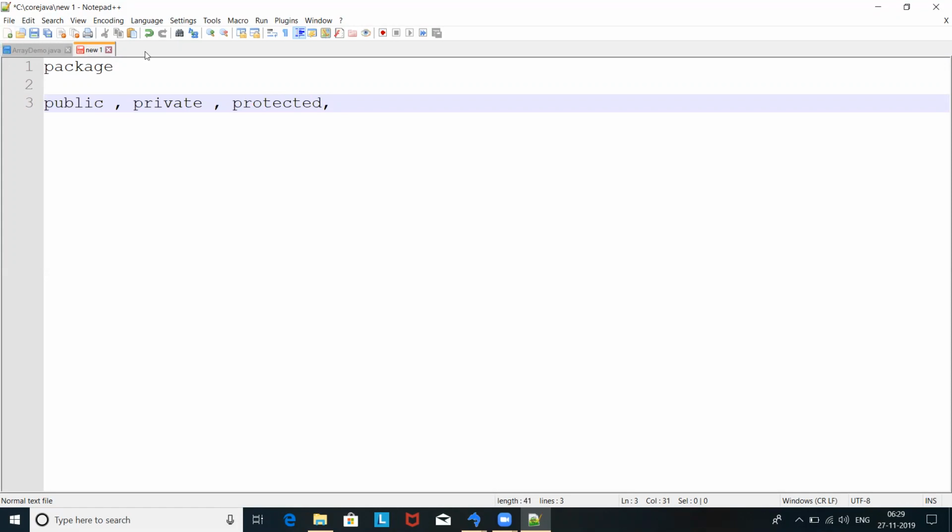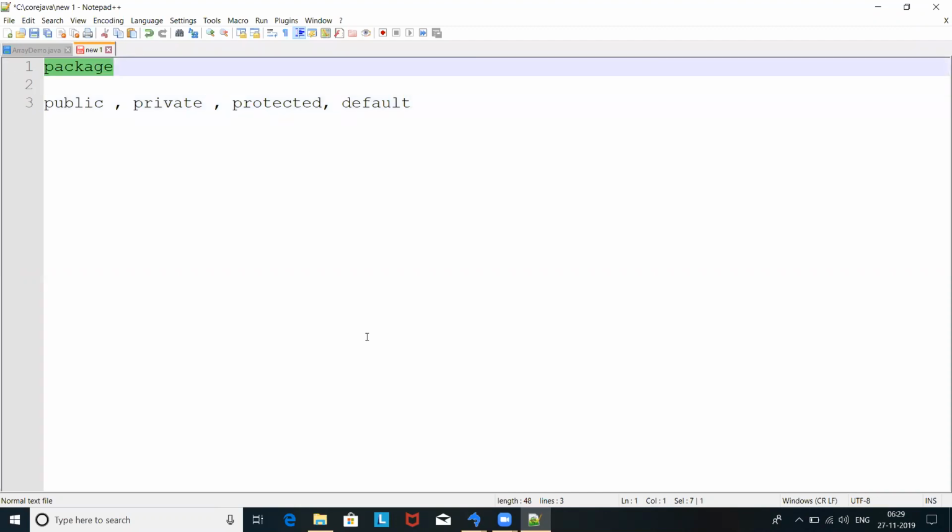So we are going to understand these four access specifiers. We already use these till now, but we will try to understand in detail about each one, and also the difference between each access modifier.